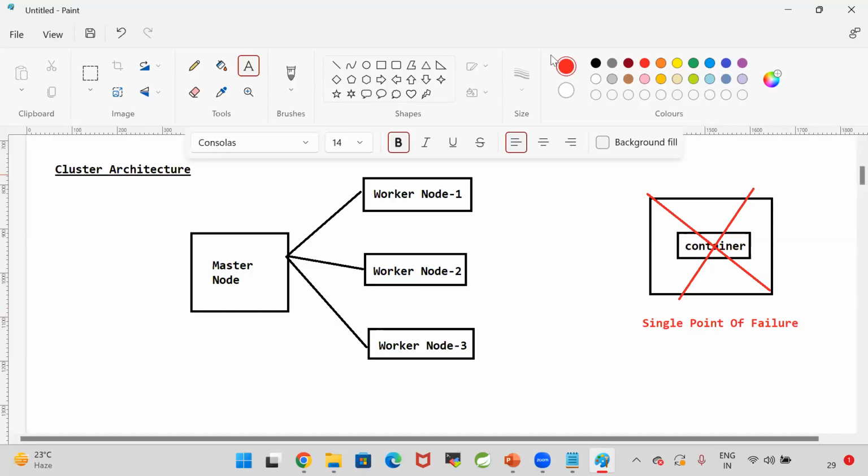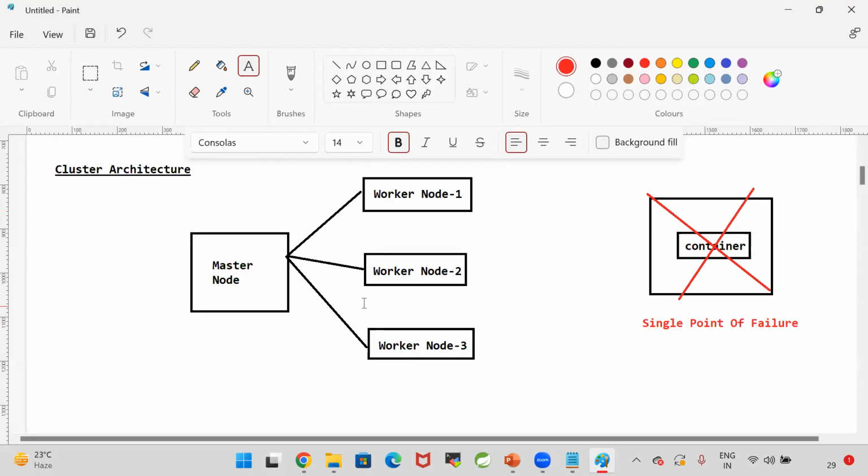So here, is it recommended to run our application in one machine, or is it not recommended? Guys, is it recommended to run our application in one machine? It is not recommended to run our application in one machine. So that's why in real time, our applications will be deployed in a cluster. What is a cluster? A cluster is nothing but a group of servers.